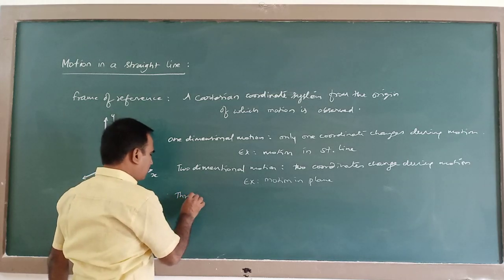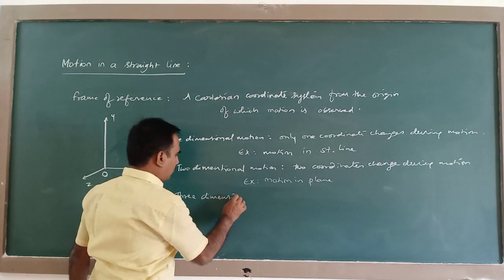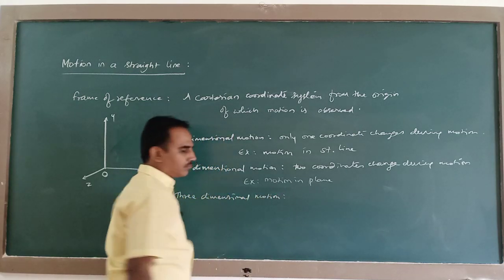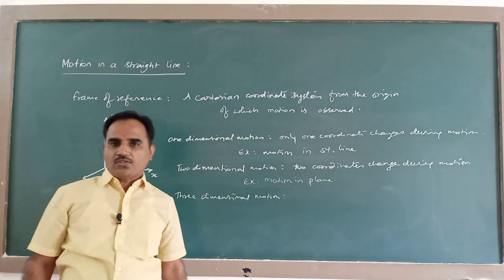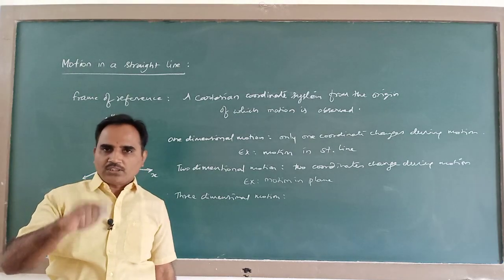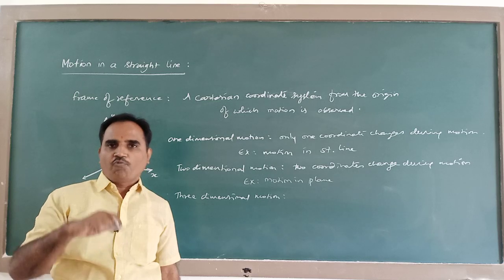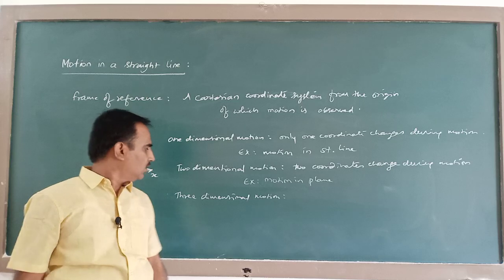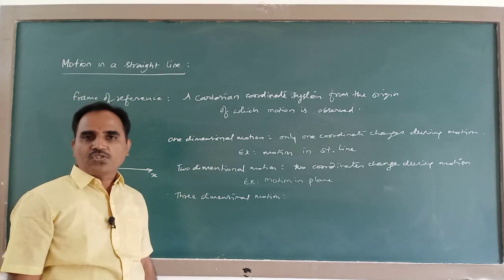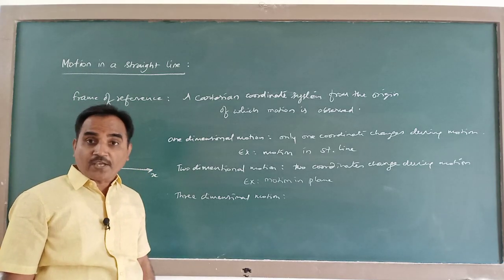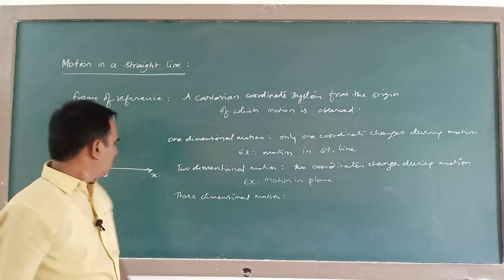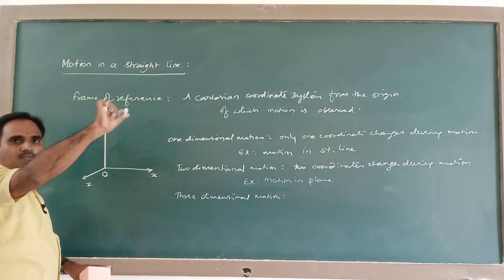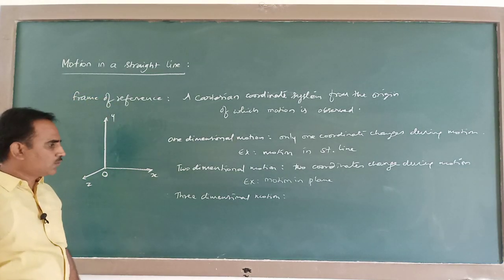Similarly, three-dimensional motion. That means with reference to the origin of the frame of reference, when all the three coordinates are changing, then that is said to be three-dimensional motion. This three-dimensional motion is called motion in space. So with reference to this origin, if a body is moving in space like this, x, y, z, all the three coordinates would change.